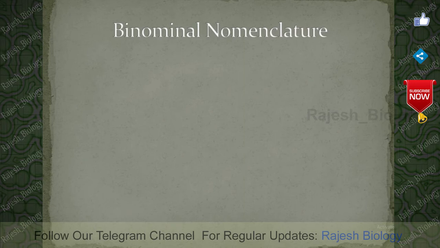Here there are some rules on how to write the names. First, the genus name must be a noun and must start with a capital letter. For example, Homo sapiens sapiens. In that scientific name, Homo is the genus name and sapiens is the species name, and the H is written as a capital letter, and in sapiens, the s is a small letter.